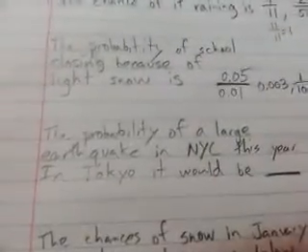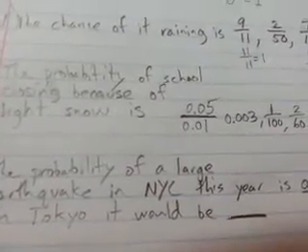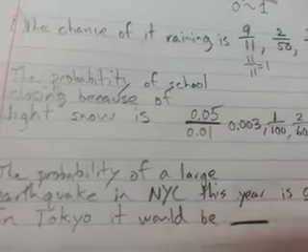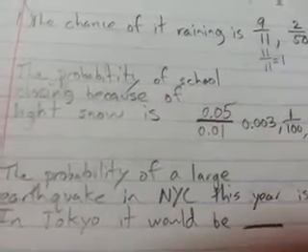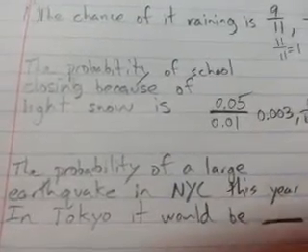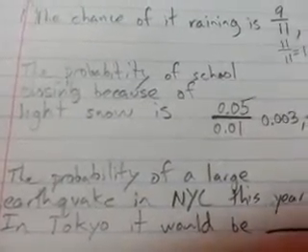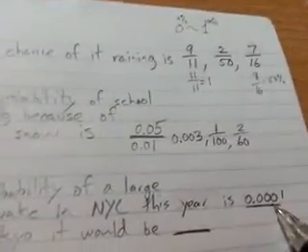But my next question: a big earthquake happening this year in Tokyo. It's actually very, very likely in Tokyo. Well, it's not like a very, very big earthquake. It's not like 100% sure. But in Tokyo, every week there's an earthquake. You feel it all the time. But a large earthquake, compared to New York City, is definitely larger than 0.0001.